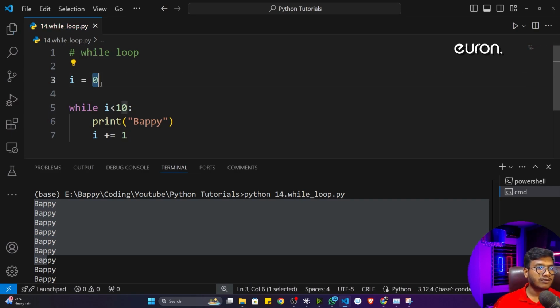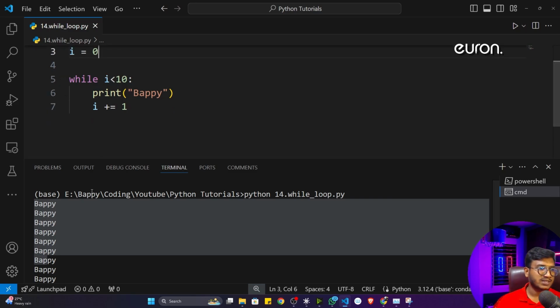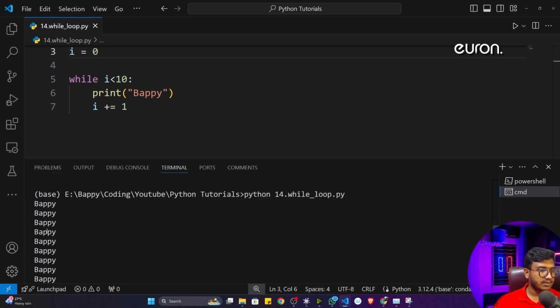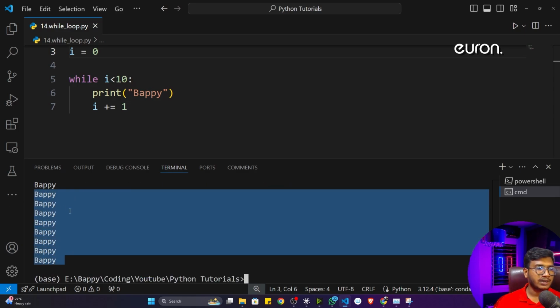Now you can see if you count from 0 to 9, you will see 10 times it would be printed. Okay, 0 to 9. So 0, 1, 2, 3, 4, 5, 6, 7, 8, 9. You can see 10. That means 10 is matching right now. Now if I again execute this particular program, you can see my name has been printed 10 times. 1, 2, 3, 4, 5, 6, 7, 8, 9, and 10. Okay, now it is working fine.